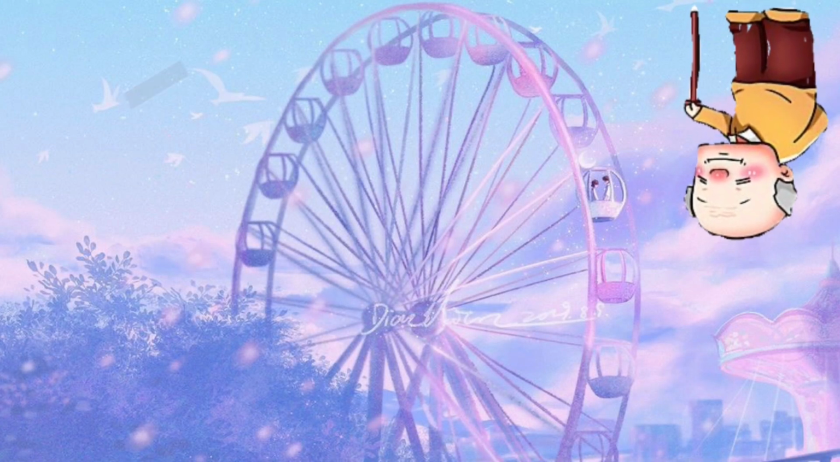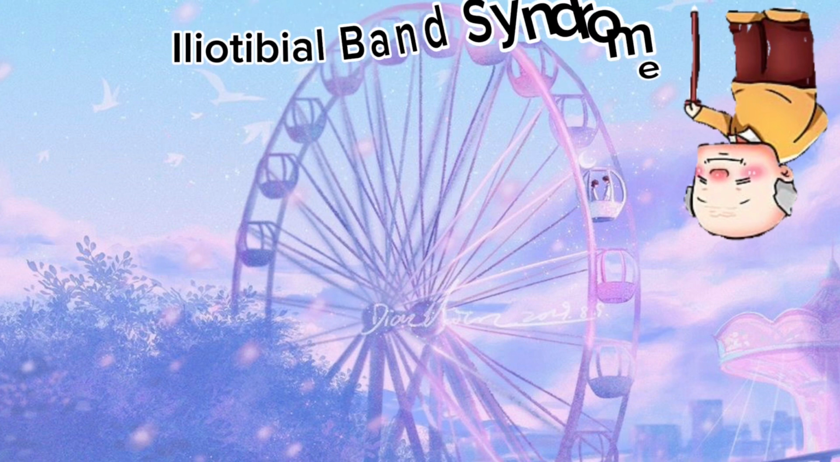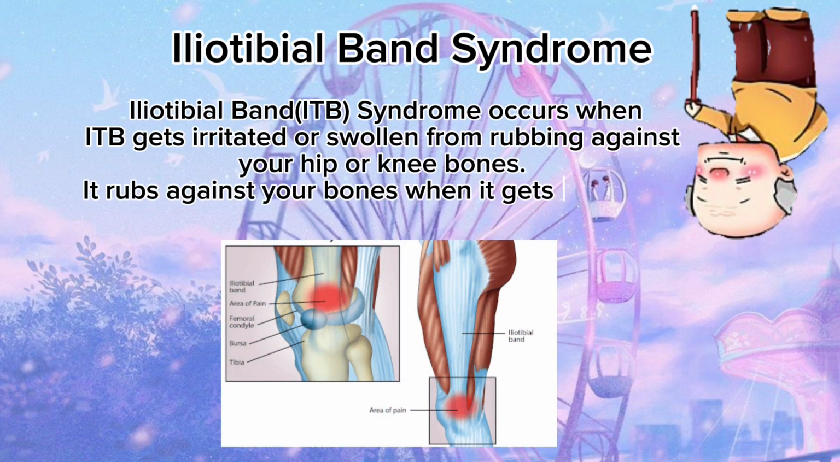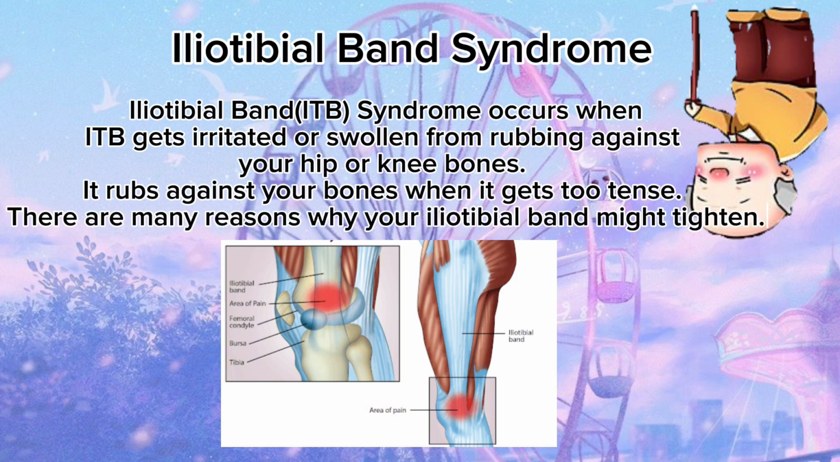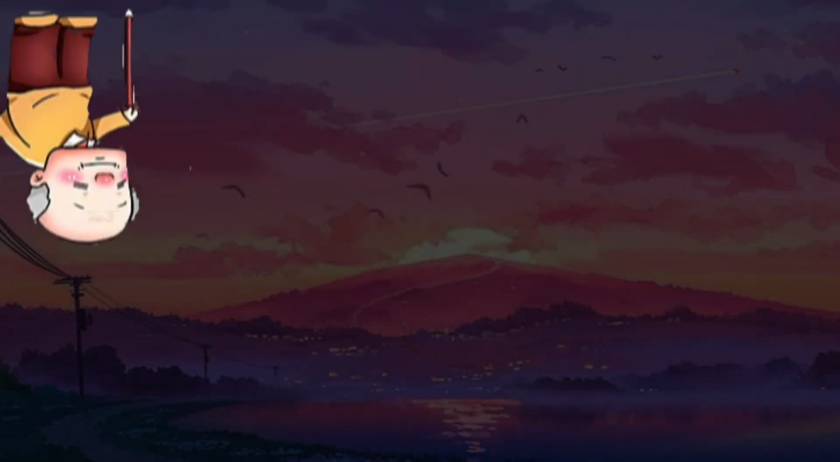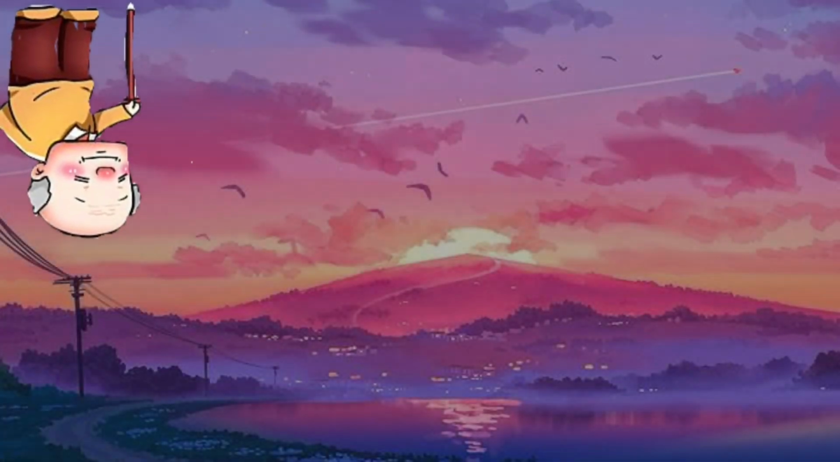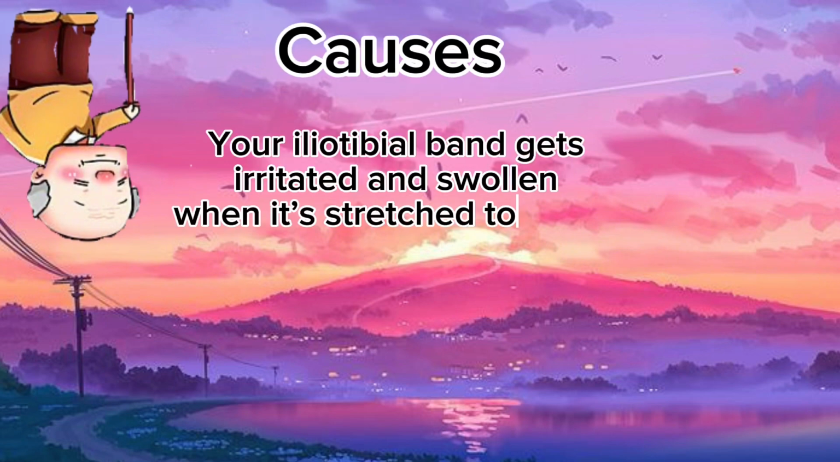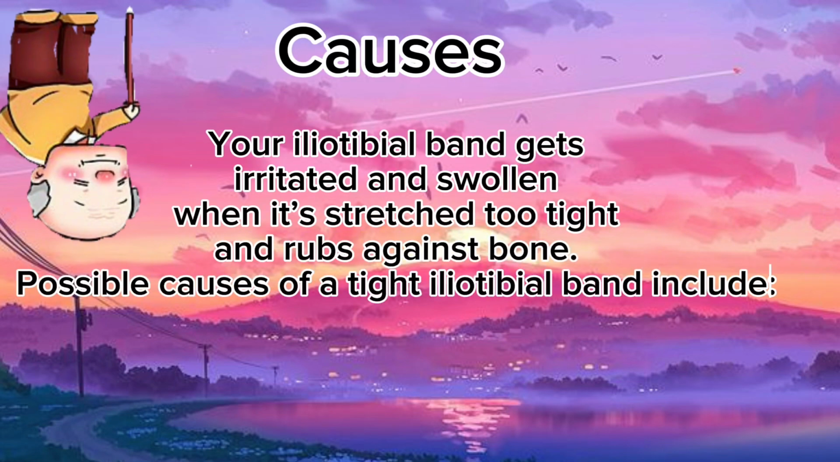And now we are going to talk about iliotibial band syndrome. ITB syndrome occurs when the ITB gets irritated or swollen from rubbing against your hip or knee bones. It rubs against your bone when it gets too tense. There are many reasons why your iliotibial band might tighten. Your ITB gets irritated and swollen when it is stretched too tight and rubs against bone.